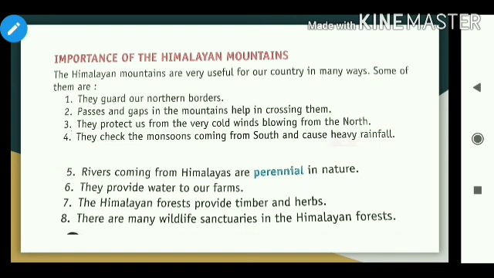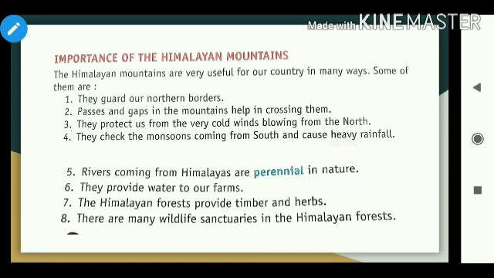Importance of the Himalayan mountains. So these are the importance of Himalayan mountains. The Himalayan mountains are very useful for our country in many ways. Some of them are: they guard our northern borders. Passes and gaps in the mountain help in crossing them. These mountains act like a big wall which guards our northern borders.